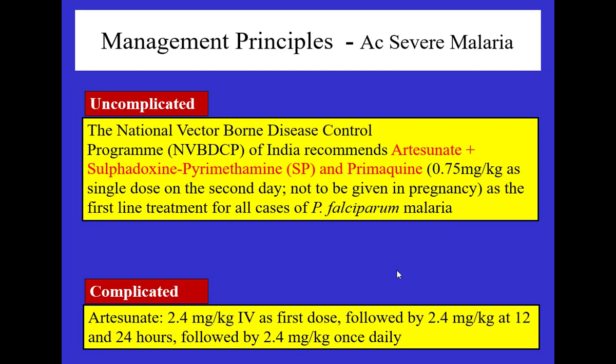Divided into two, uncomplicated and complicated. Uncomplicated, we are using the same ACT combination. Coming to the complicated malaria, artesunate IV in the dose of 2.4 milligram per kilogram IV as a first dose, followed by 2.4 milligram per kilogram at 12 hours and 24 hours, followed by 2.4 milligram once daily, or you can use 1.2 milligram per kilogram IV 12 hourly, right?